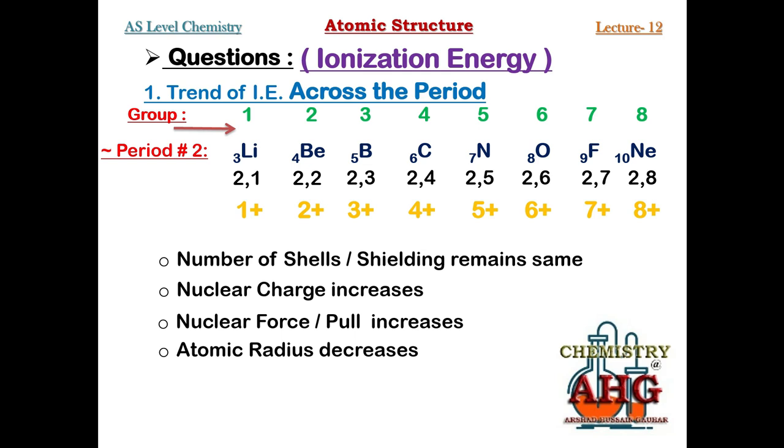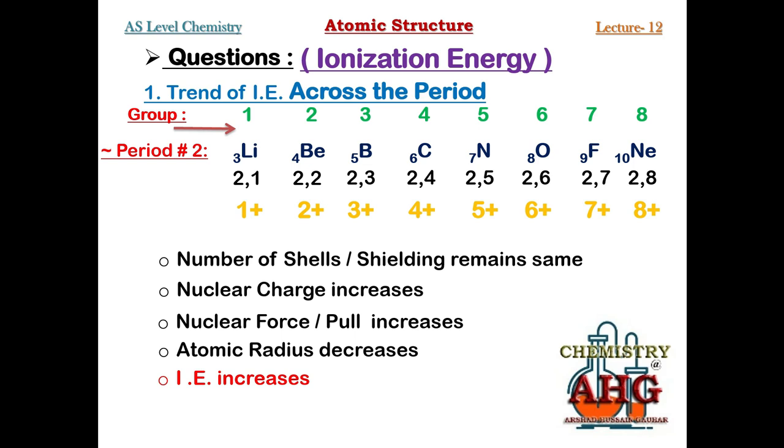Now based on this information, it has become very simple to conclude what will happen to ionization energy. Whenever there is more nuclear pull, there is more nuclear charge, there is small atomic radius, it is difficult to remove an electron. More energy is needed to remove an electron. So what you can say? You can say ionization energy increases from left to right, and this is a complete answer for the trend of ionization energy across the period. Whenever this question is asked in the exams, you can write down this answer for 3 or more marks.